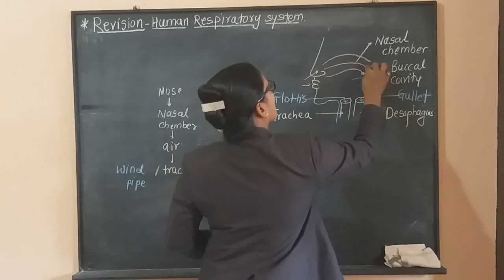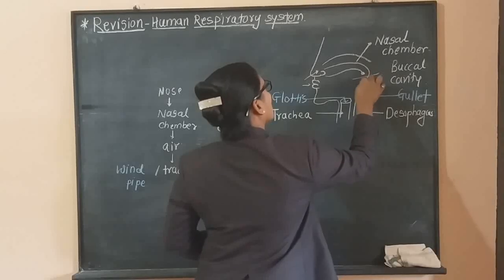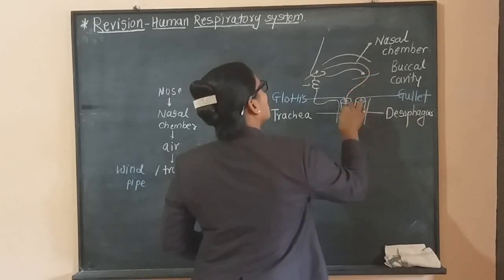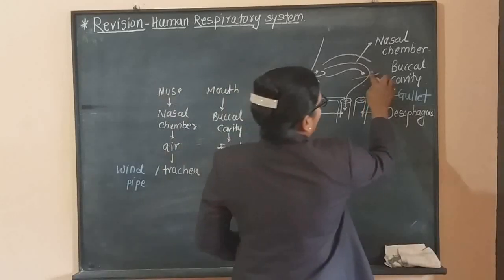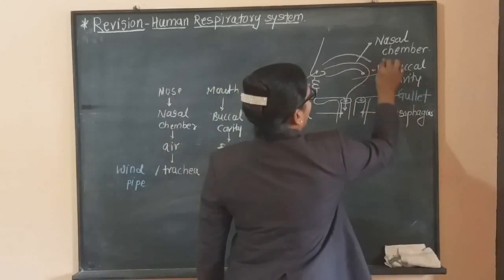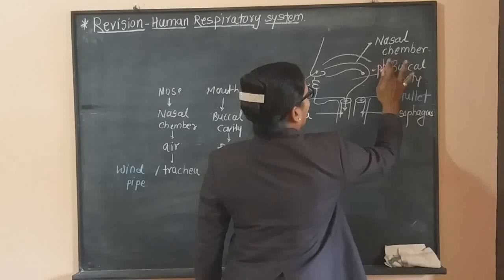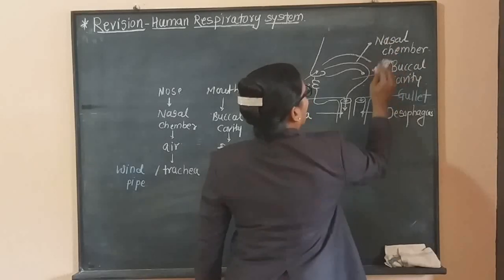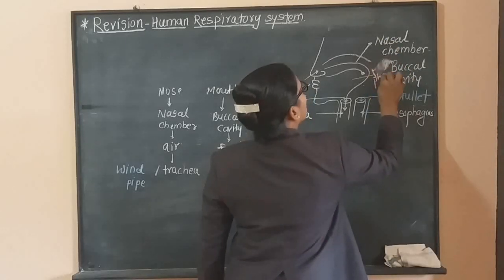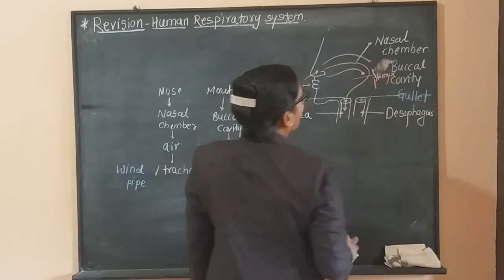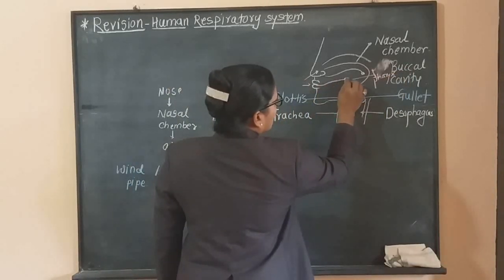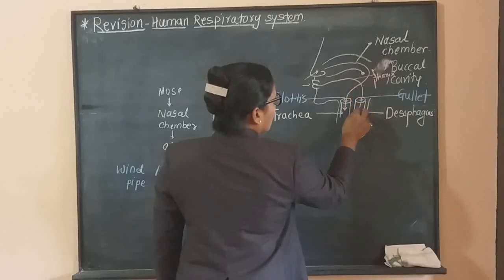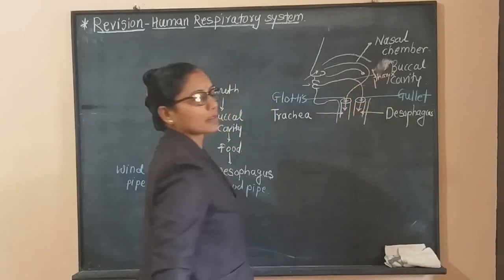From these internal layers, it goes towards the trachea. See? This passage is called the pharynx. And when we consume food, it goes through the buccal cavity into the esophagus.